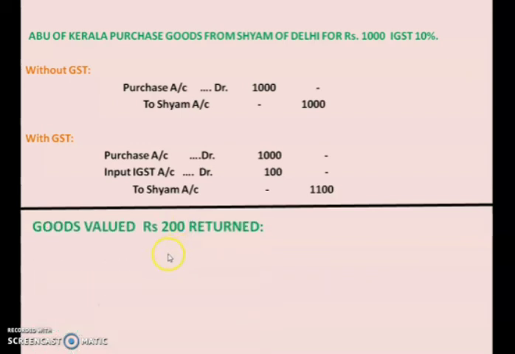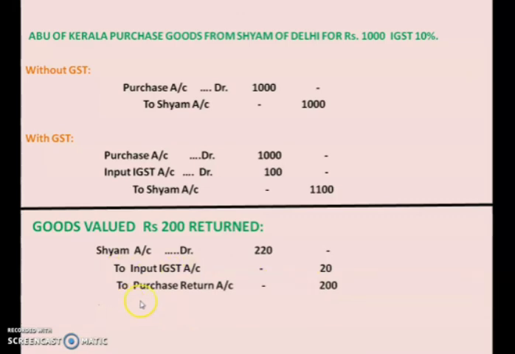What about when the goods are returned? Out of this 1000 of goods, suppose 200 of goods is returned. So what is the journal entry? Shyam account debited 220, to input IGST account 20, to purchase return account 200.